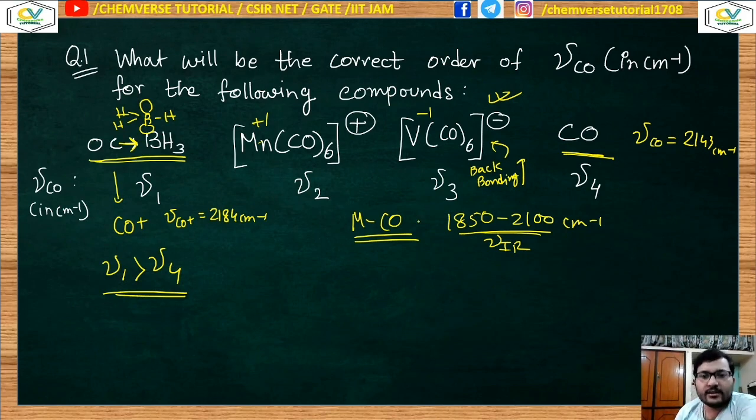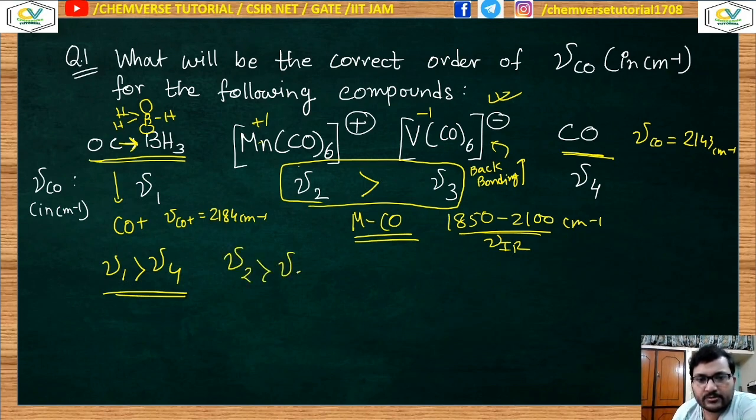If back bonding is higher, then if you compare these two, μ2 is greater than μ3. The stretching frequency of carbonyl will be greater in the case of Mn+, because here the extent of back donation will be lower. As the extent of back donation increases, the stretching frequency decreases. Clear? So comparing between these two, μ2 is greater than μ3.